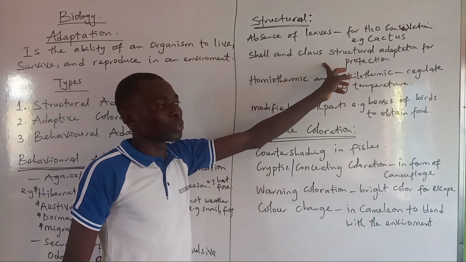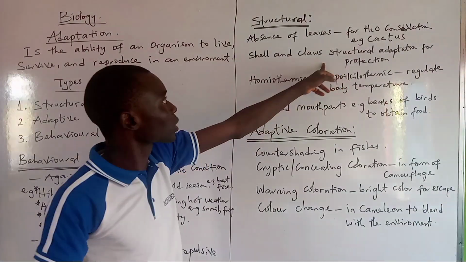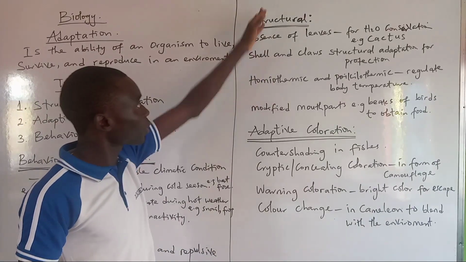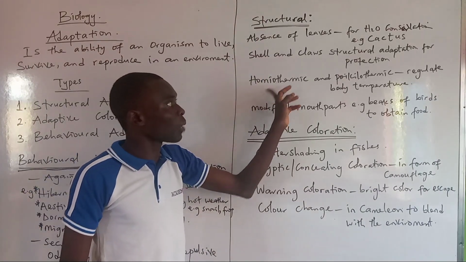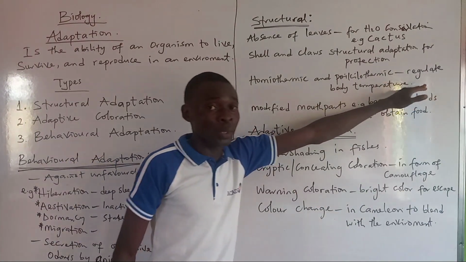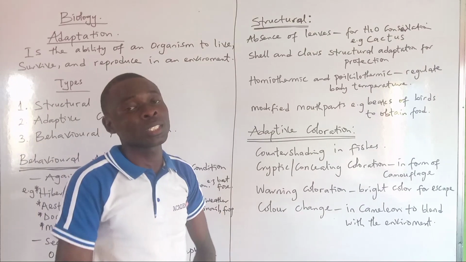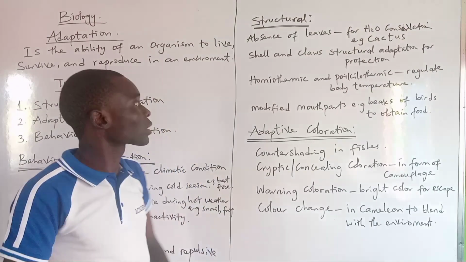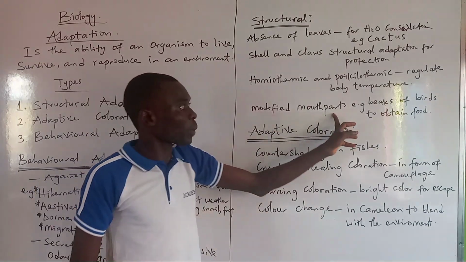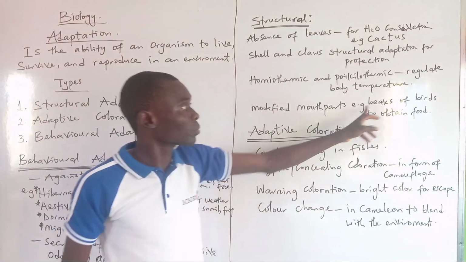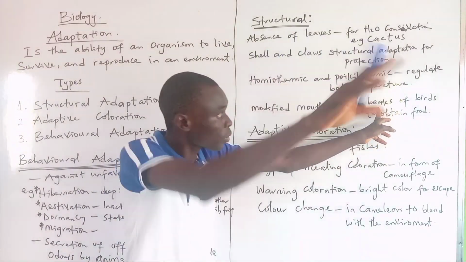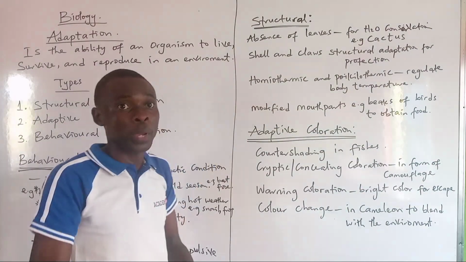The shell and claws in some animals as well, mostly birds, are for protection, which is also a structural adaptation, either being homeothermic or poikilothermic as well. So that is a structural adaptation for what? To regulate body temperature. Homeo, the constant; poikilo, varies temperature. Modified mouth parts, yes, we see that in some birds, that is the beak being modified in order to obtain food, such as in a woodpecker.